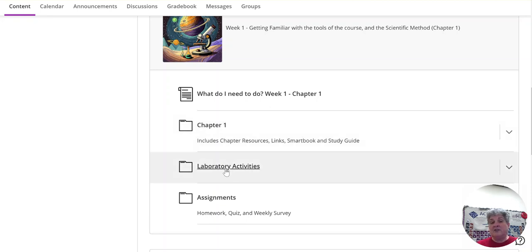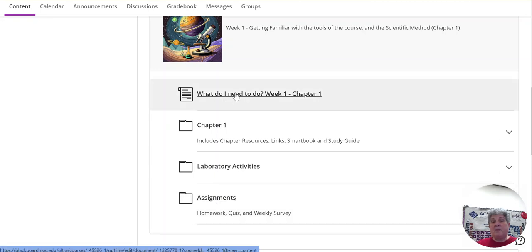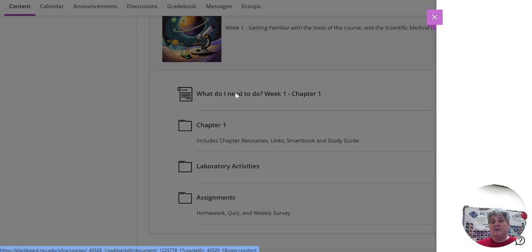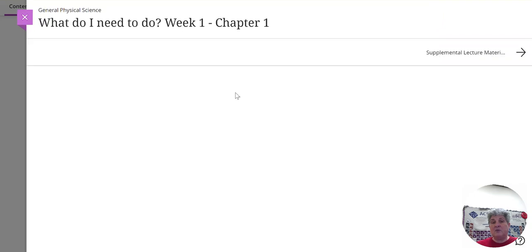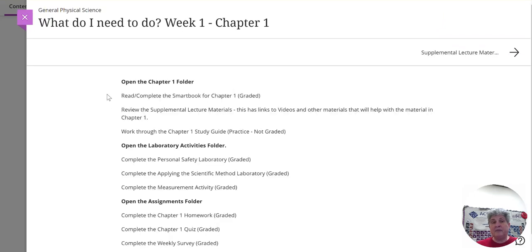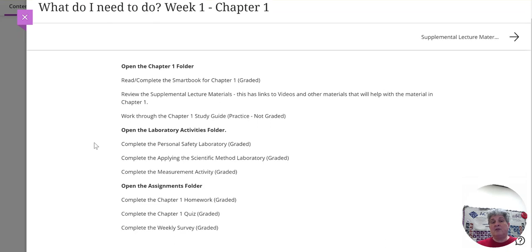There are your laboratory activities, because the laboratory is an essential part of this class, and some assignments for the week. So when you click this open, you'll be able to see that detailed listing. It will tell you what's graded, what to review, and when things are due. So this will help you along with your class.